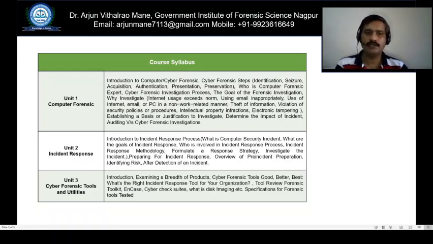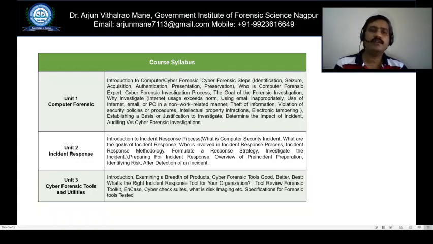Under Unit 1 we will discuss what computer forensic is, what the steps for computer forensic are, along with the goal of investigation and why we investigate the different types of cyber crimes.